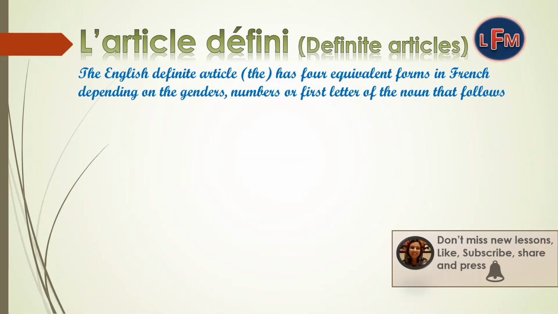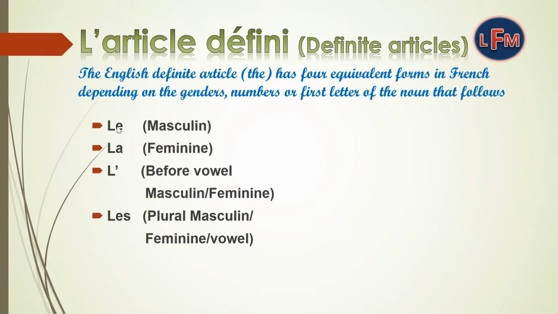Now we move on to the article défini, which is called definite article in French. The English definite article the has four equivalent forms in French, which means in English we have only one definite article, the, but in French we have four definite articles, which depend on the gender, number, or first letter of the noun that follows. These are the definite articles le, la, l apostrophe, and les. We use le for masculine, la for feminine, l apostrophe before a vowel, either masculine or feminine, and les for plural, for masculine, feminine, and vowel.